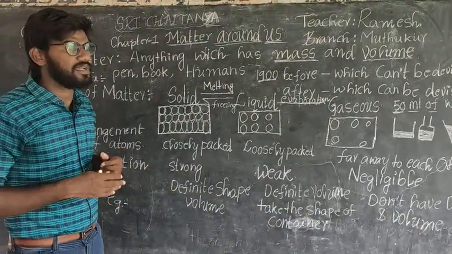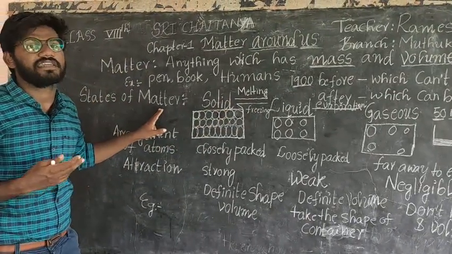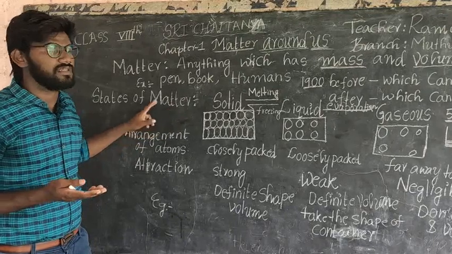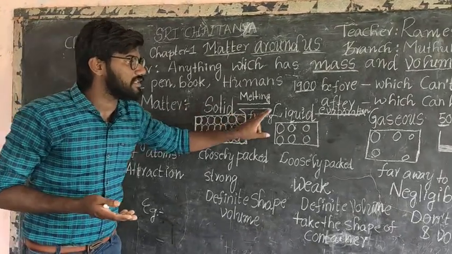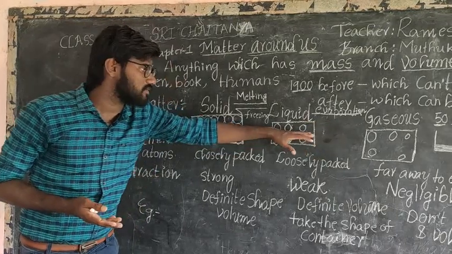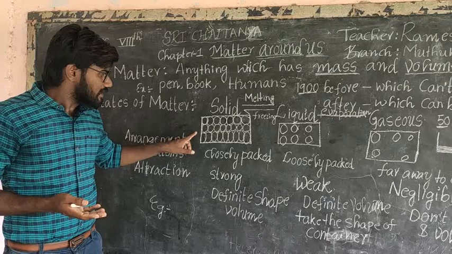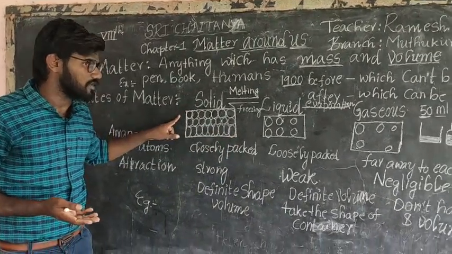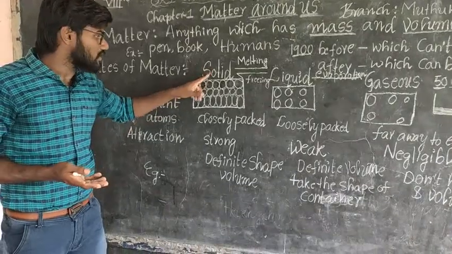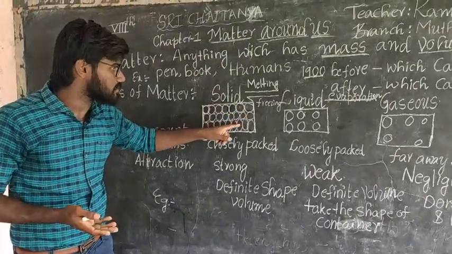Now I'll explain that all these types you can call states of matter. States of matter. So for solid, liquid, gases, I will draw a diagram for understanding. Clearly observe, all of you, my students. In the solid, the round circles you can call the atoms.